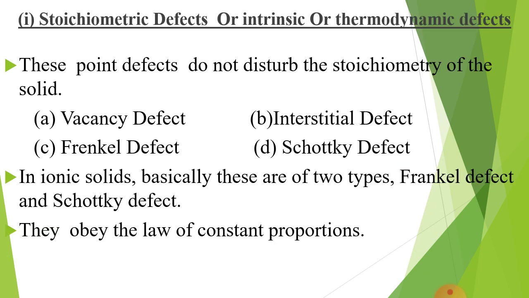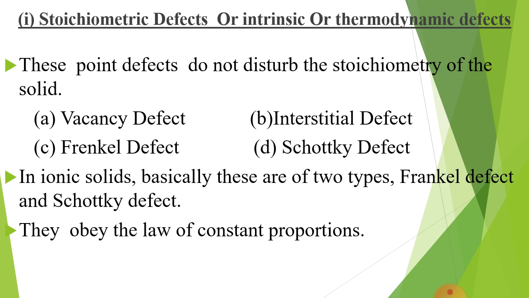Now starting from the first point defect, that is known as stoichiometric defect. It is also known as intrinsic defect or thermodynamic defect. Here stoichiometric means these point defects do not disturb the stoichiometry of the solid.